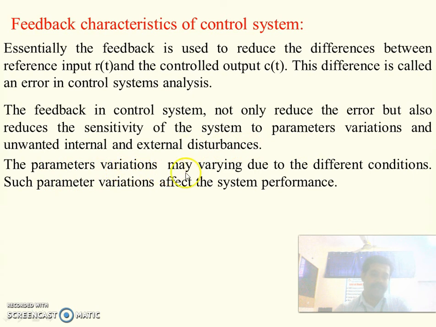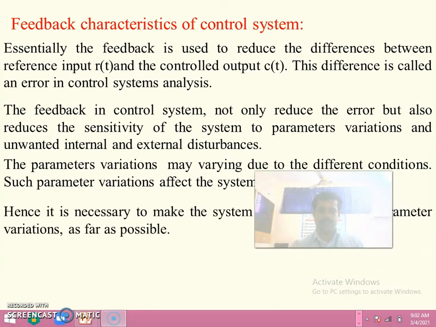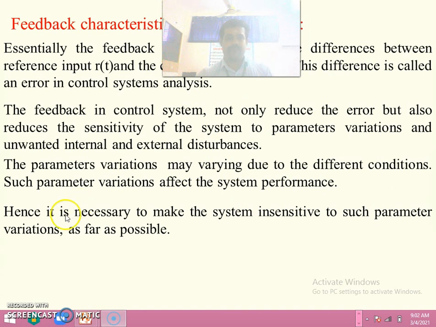The parameters may vary due to different conditions. Such parameter variation affects the system performance. So if the parameters are varied, then the system performance will also be varied. But the parameter variation will depend upon different conditions. Hence, it is necessary to make the system insensitive to such parameter variation.